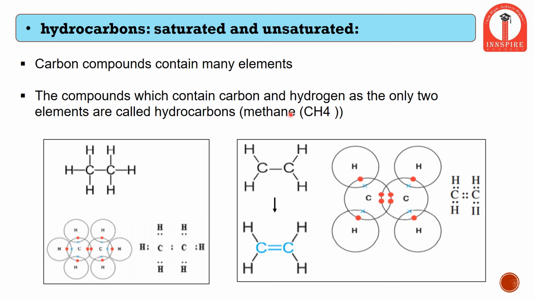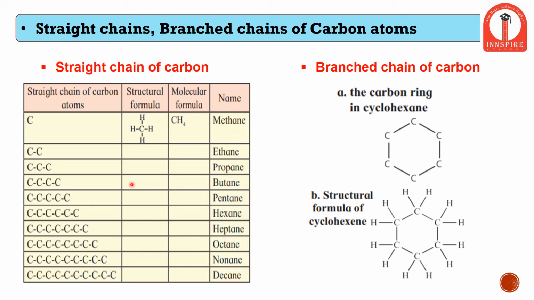This is the summarized way of learning. We can see it can be represented either by this circle and dot structure, or by simply a dot structure, or by a line structure. And this is the magnified version of whatever we studied till now with respect to ethane. And this is again the summarization of how straight chain and branch chain, and what are the different possible structures which are present in a straight chain of carbon and in a branch chain of carbon.